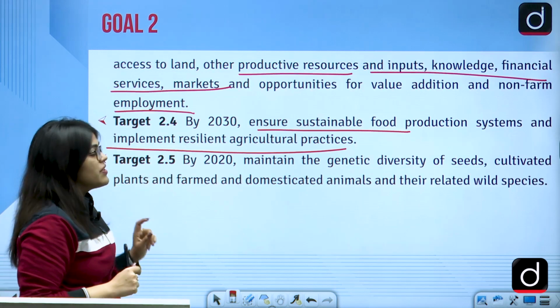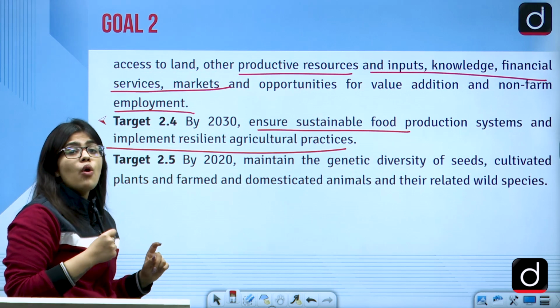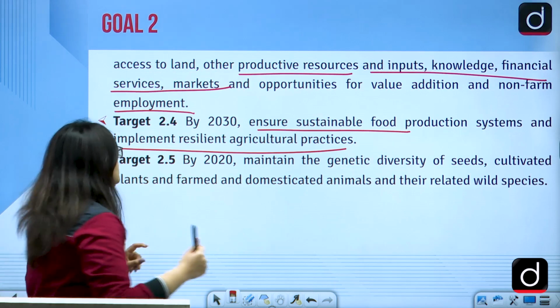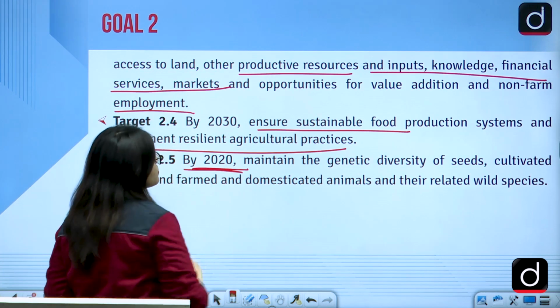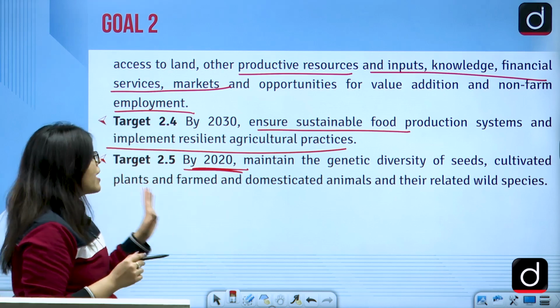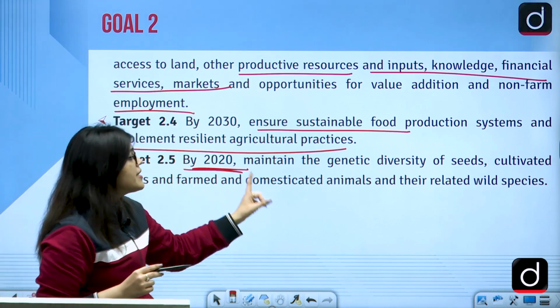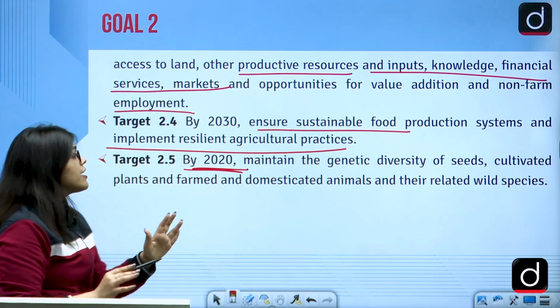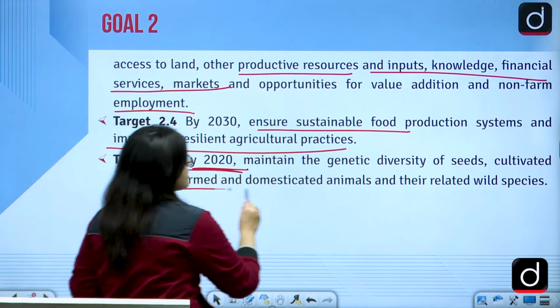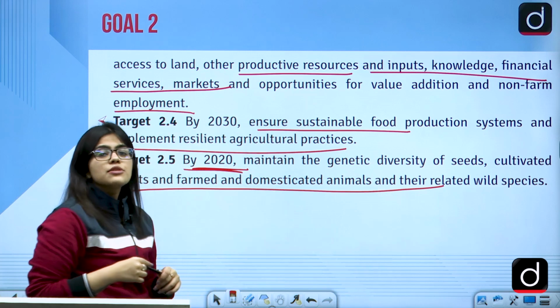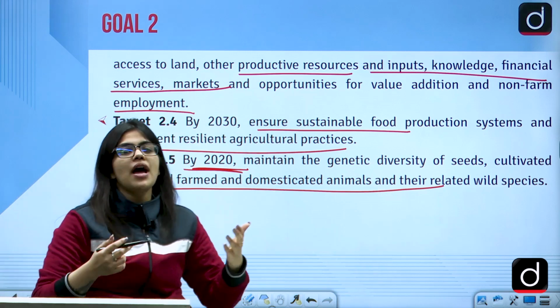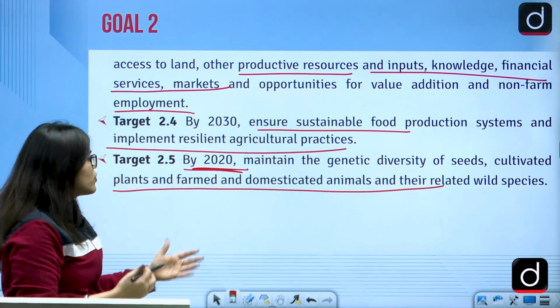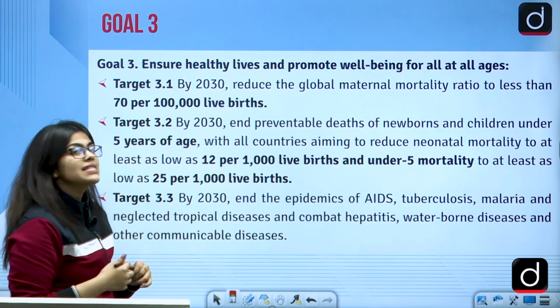So the last, what we are doing, we are also focusing now on the variety of seeds. By 2020, we will try to maintain good genetic diversity of seeds and cultivated plants and domestic animals. This will help in other production activities also. So we'll be focusing on the diversity of the seeds.